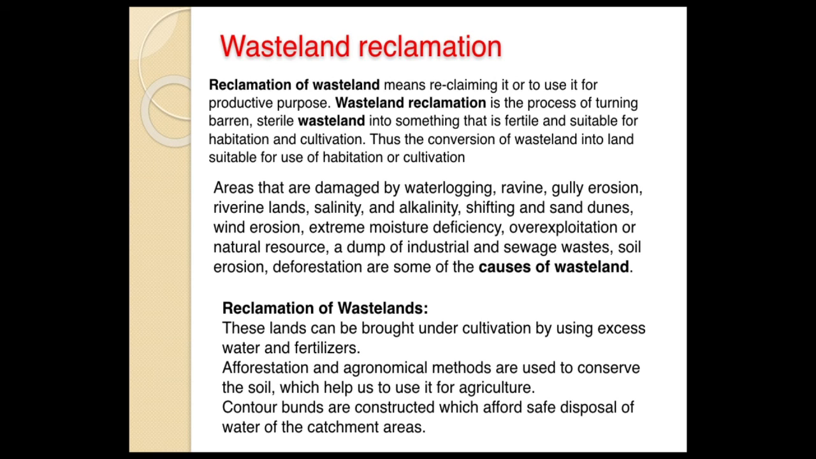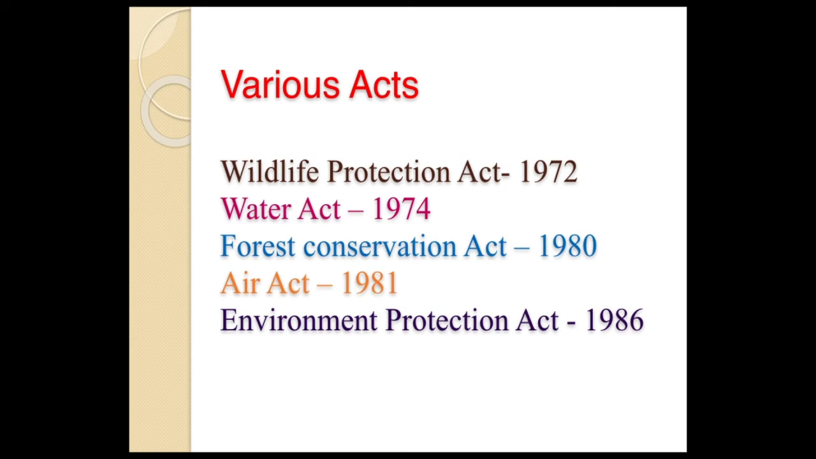Now how to reclaim this wasteland? It can be brought under cultivation by using excess water. See, saline soil and so on can be cleared by using excess water and good fertilizers. Afforestation programs can be done. Agronomical methods can be used to conserve the soil so that it can be used for agriculture. Then contour beds are constructed, which offer safe disposal of water of the catchment areas. In catchment areas, the water can be safely disposed. So this is about wasteland reclamation.